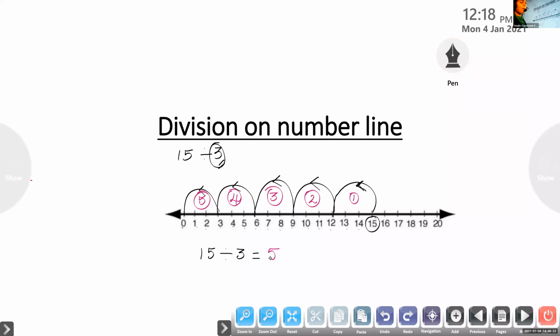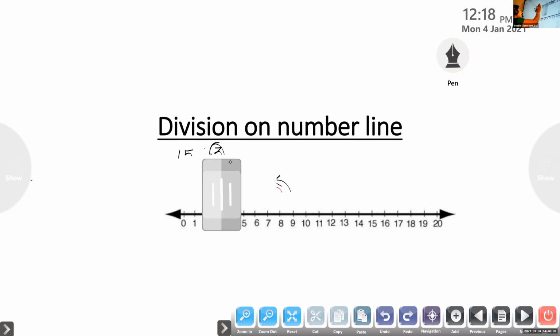Now everybody open your notebook. If you don't have the skill to draw a number line, you can do the same in the rough book, and later you can copy it into your notebook. Anyway, you have to do 12 divided by 4. On the number line, you can mark 12 and do the jumping by 4, or you can jump to the fourth number and find the answer.